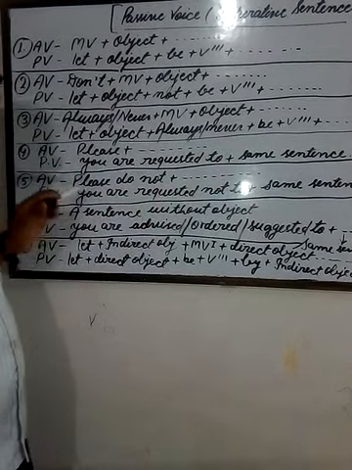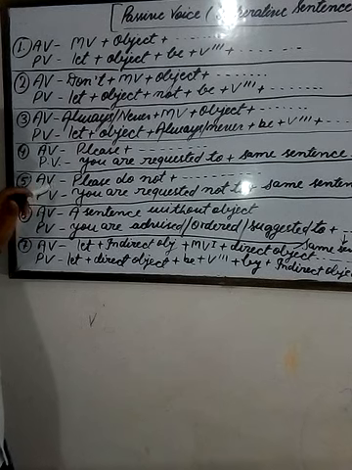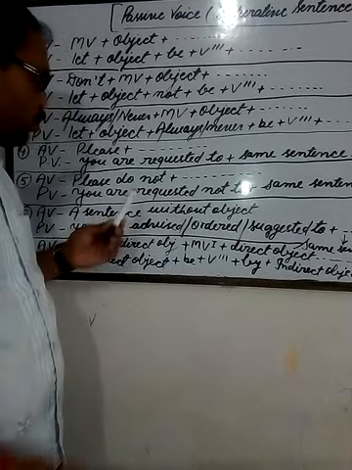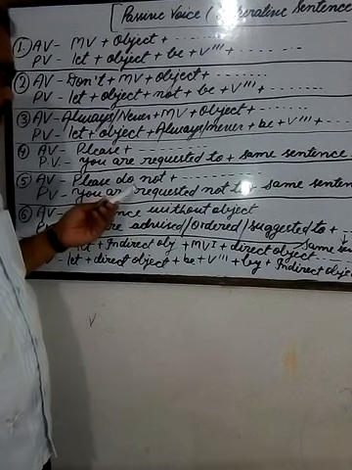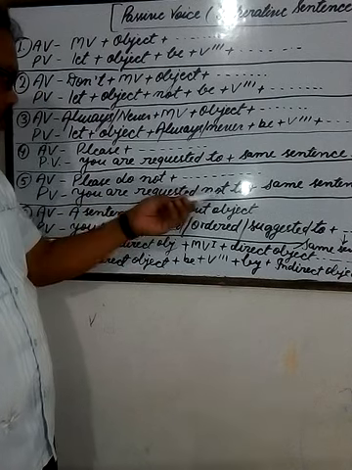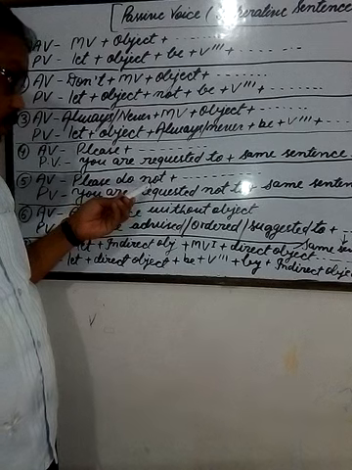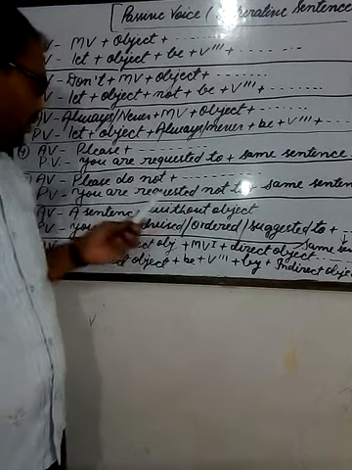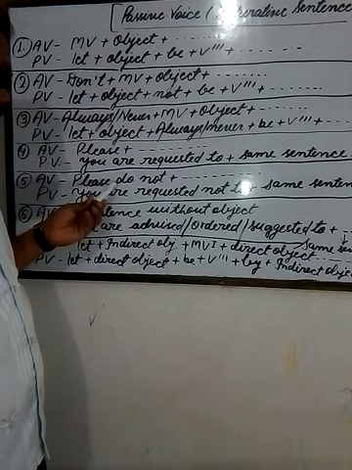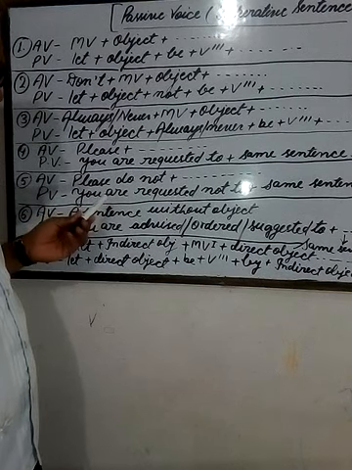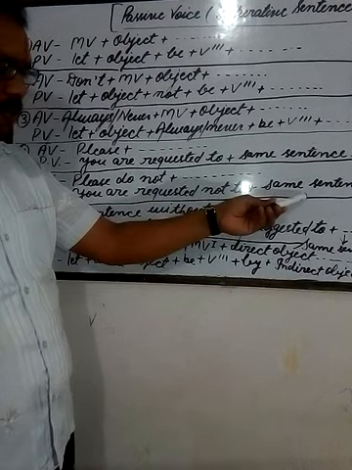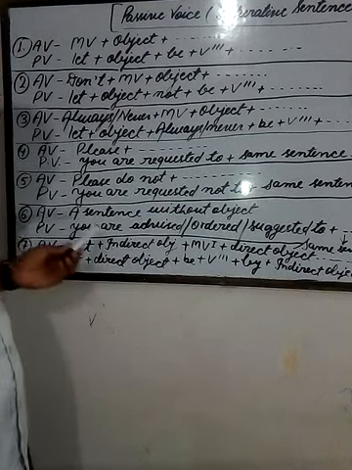Clear? Sentence number 5. When a sentence of active voice starts with please don't or please do not, you will write you are requested not to in place of please do not or please don't, and the remaining sentence will be the same. For example, please don't walk here. What will be the answer? You are requested not to walk here. Walk here will be the same.